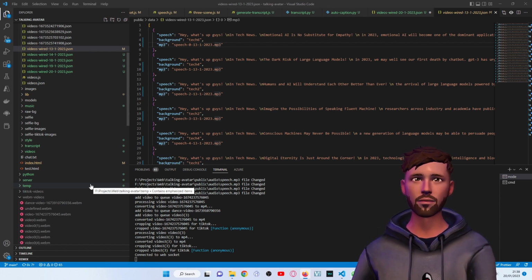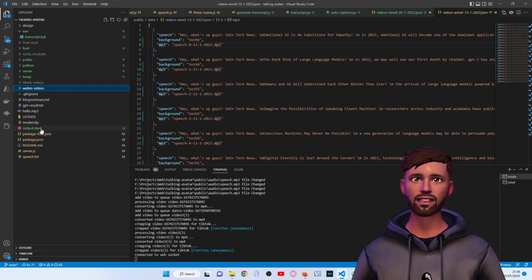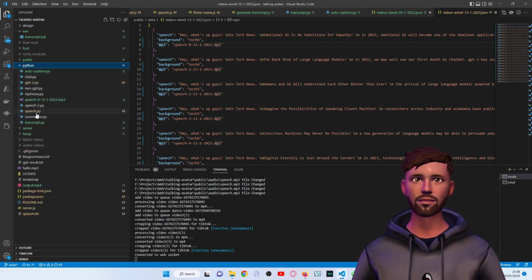Everything that you see is done via free libraries, open source basically. So I am using a mix of Node.js and Python. Python does some of the heavy lifting.